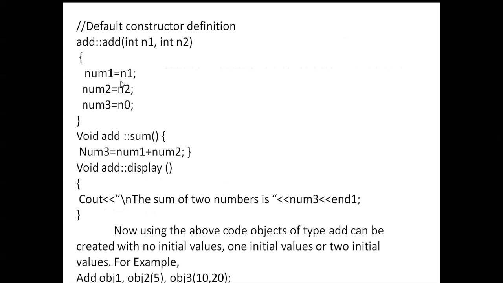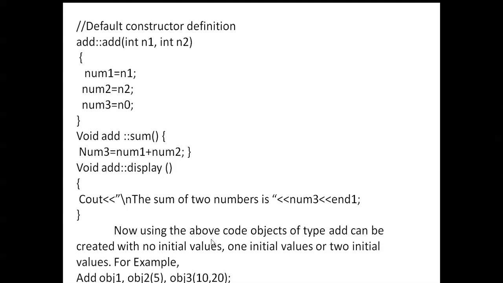Next, the default constructor. Here Add is the class name and Add is also a function; when the class name and function name are both the same, that is called a constructor. Inside the braces you mention the argument list: int n1, int n2. Number1 is equal to n1, number2 is equal to n2, and number3 is equal to 0. Next, void sum: between these braces you add two numbers, and the added result is stored in number3, which is then displayed.